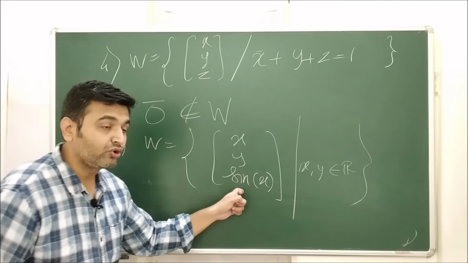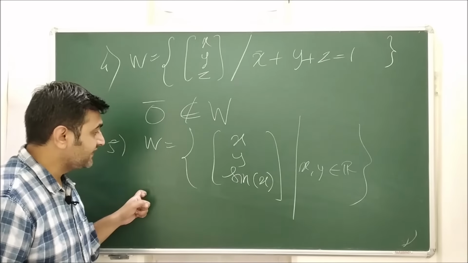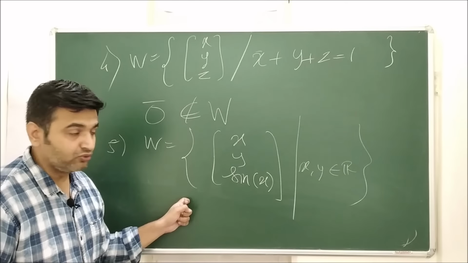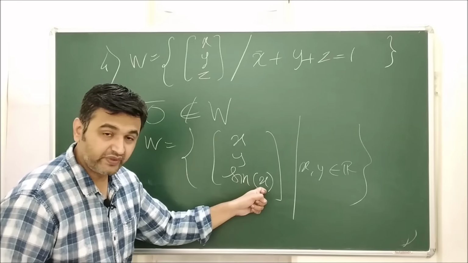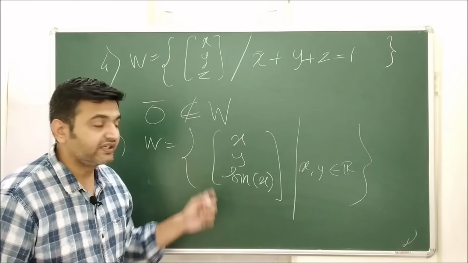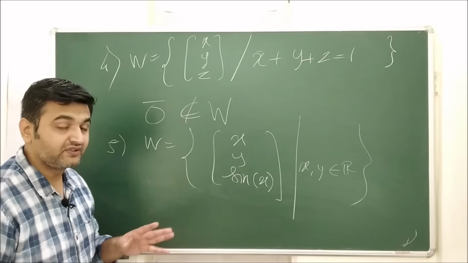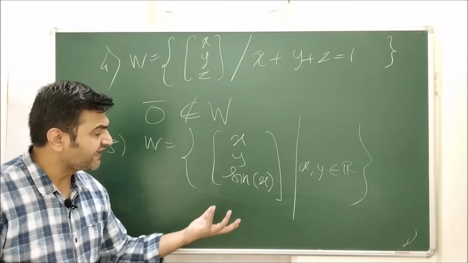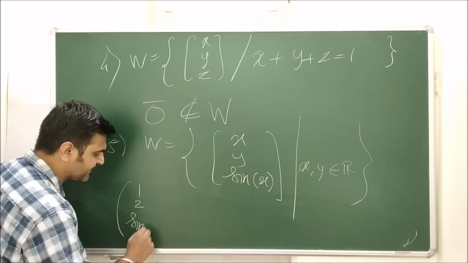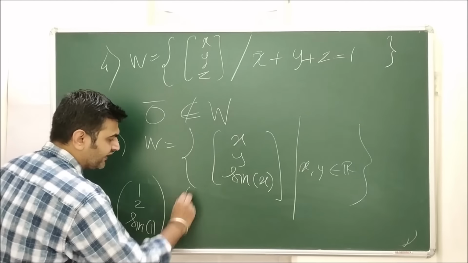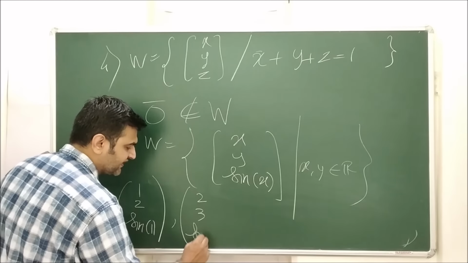If here it would have been cos x, you can straight away say 0 vector does not belong to W, because 0, 0, 0, and cos of 0 is 1. So it will never contain the 0 vector, 0, 0, 0. But here you have sin x, so you can take any two vectors. If I take 1, 2, this will be sin 1, and if I take 2, 3, this will be sin 2.